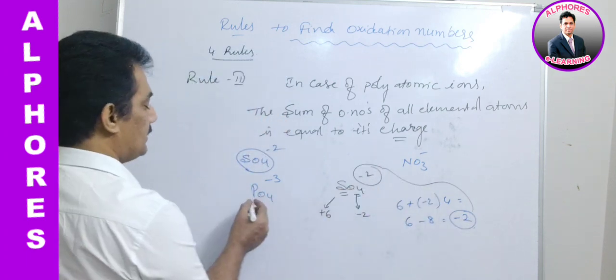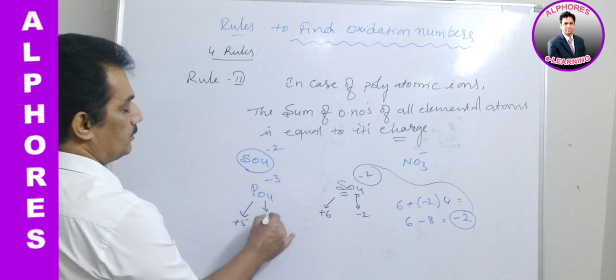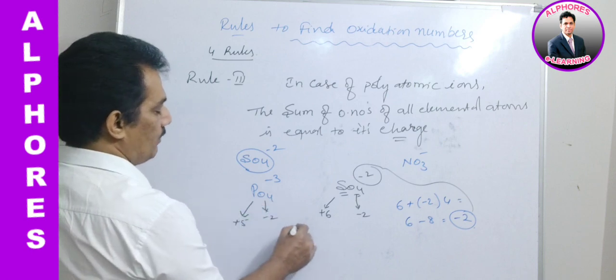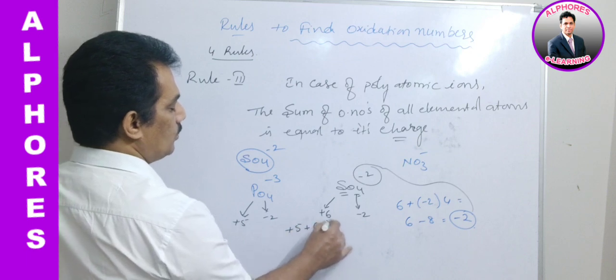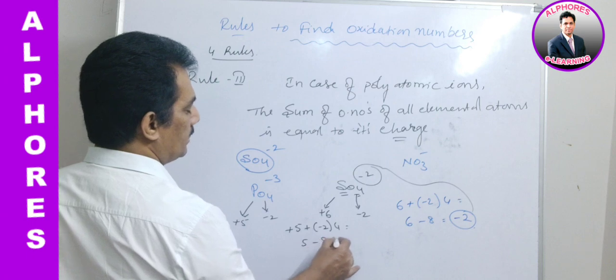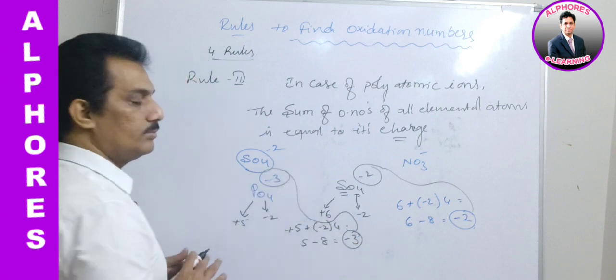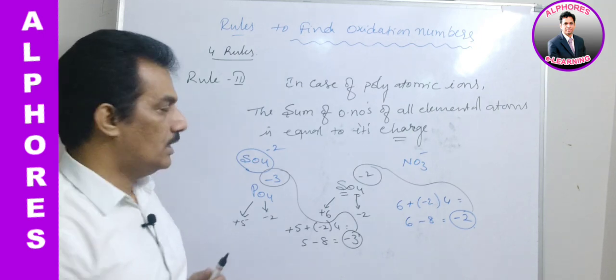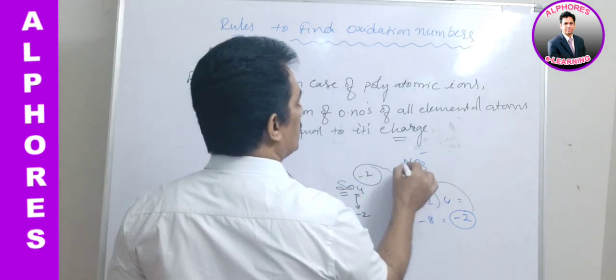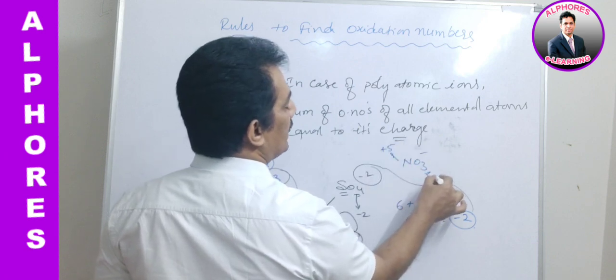Similarly, for phosphorus it is +5, and for oxygen it is -2. Again +5 plus -2 into 4, that is 5 minus 8, that is -3. Again this is equal to its charge. And in this case, nitrogen is +5 and oxygen is -2.